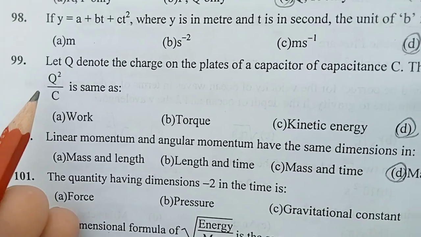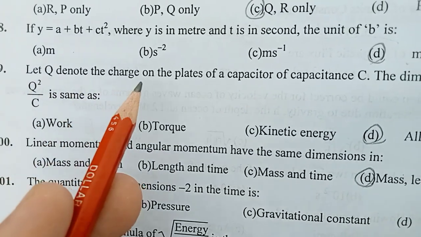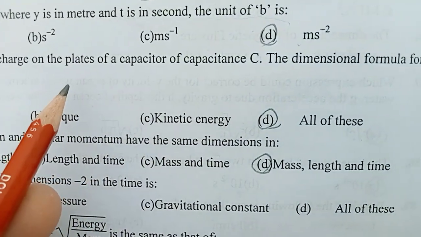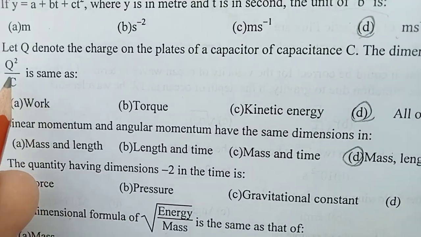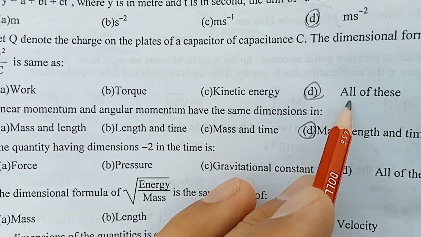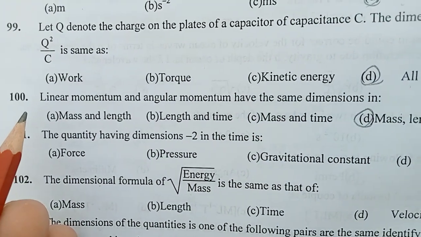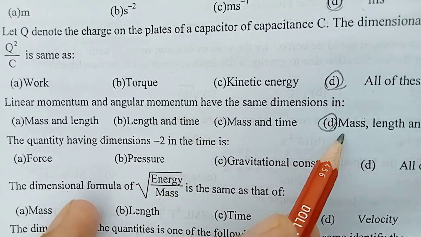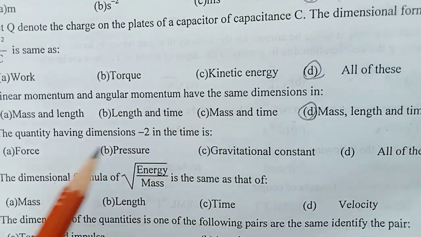Question number 99. Let q denote the charge on the plate of the capacitor of the capacitance C. The dimensional formula for the q square over c is the same as all of the above. Question number 100. Linear momentum and angular momentum have the same dimensions in mass, length and time. D is the right answer.